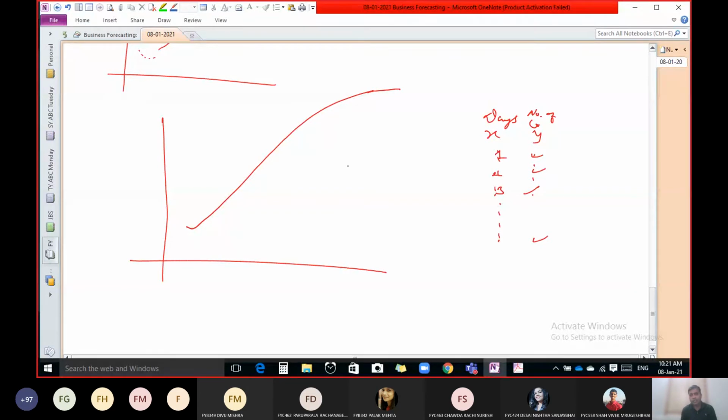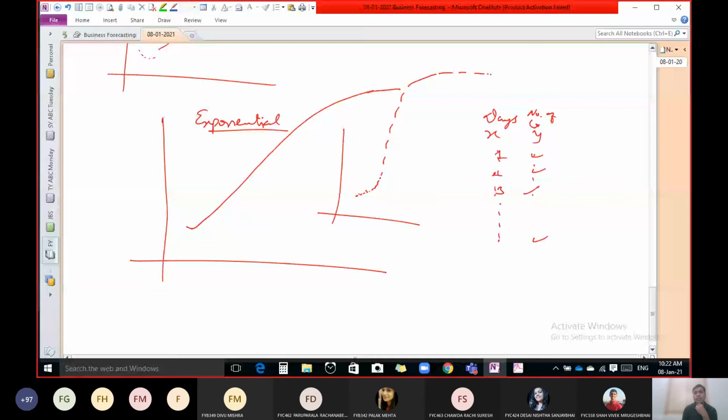If we have data like this, which at some point has small values and then suddenly increases like this, and then afterwards stabilizes or increases in a very marginal way, which one is the better equation for this type of graph? The answer is exponential. Do you know what is the form of exponential?